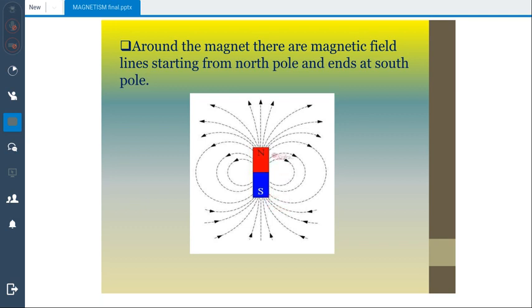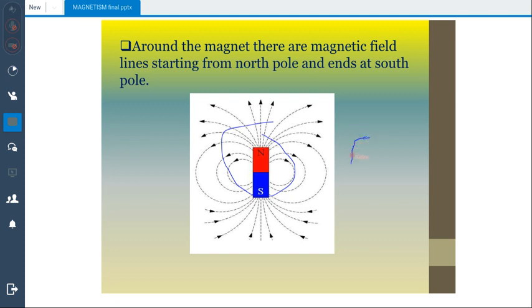What do you mean by magnetic field? Around the magnet, there is a magnetic field. There is a region in which we can experience the effect of the magnet. We cannot feel the effect of the magnet just anywhere around it. There is a certain region in which the magnetic field can be experienced, and in it you can draw the magnetic field lines.